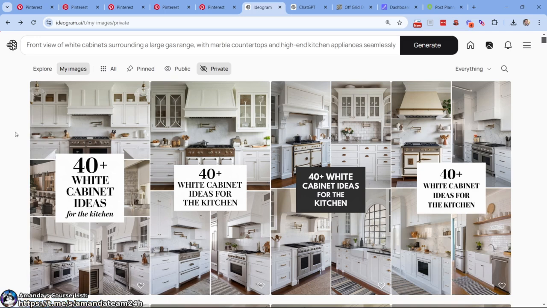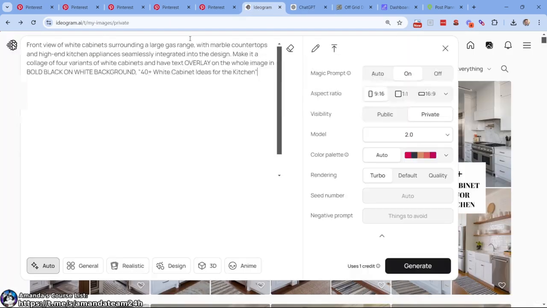I'm pretty stoked on that. I'm very stoked on that. White cabinet ideas, white cabinet ideas. I think it did all the text correct there. All right, let's do a couple more and then we'll get to the work.